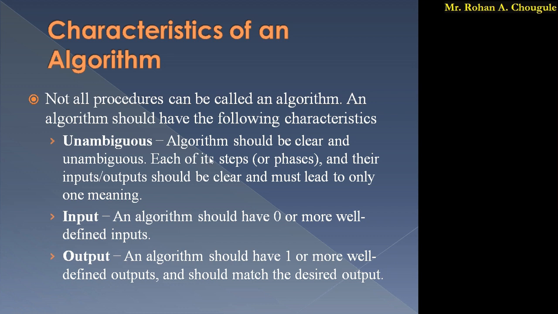Input in the case of an algorithm: an algorithm should have 0 or more well-defined inputs. While writing an algorithm, we can take no input, or we can take more than one input. And output: as we are solving the problem, after solving it we should get some output. An algorithm should have one or more well-defined outputs. At least one output should be there.